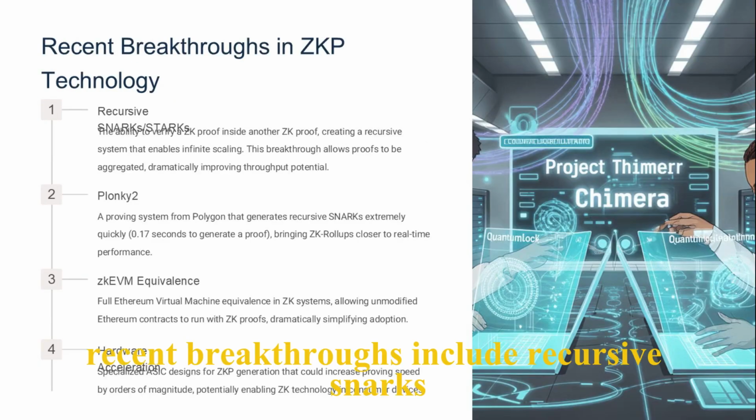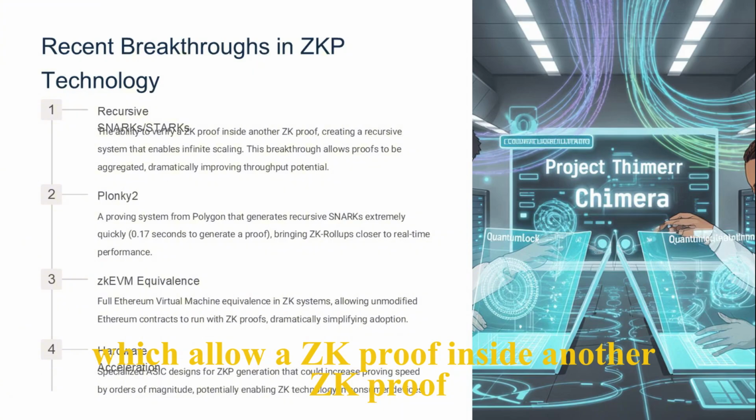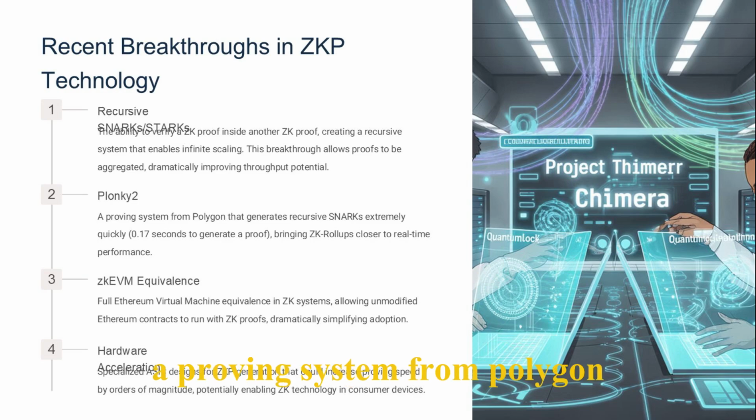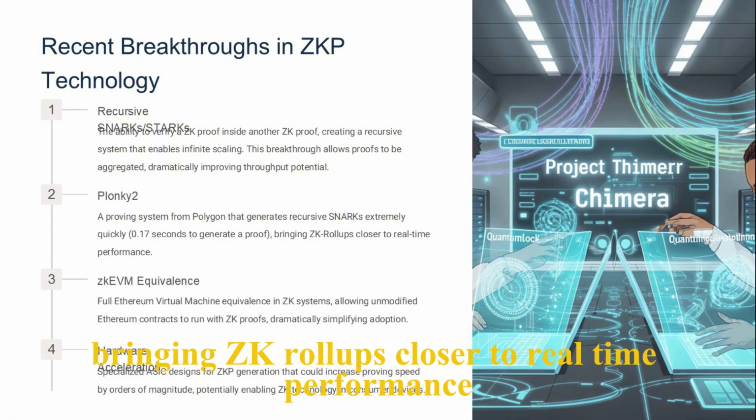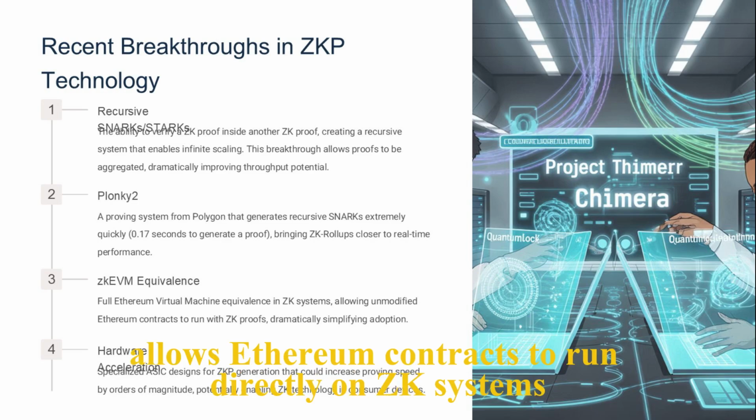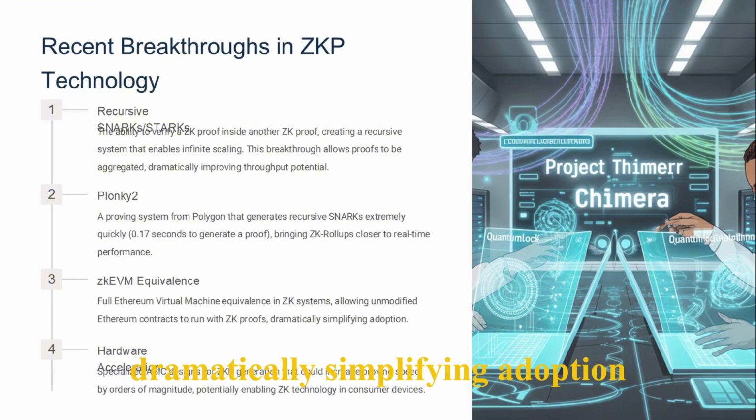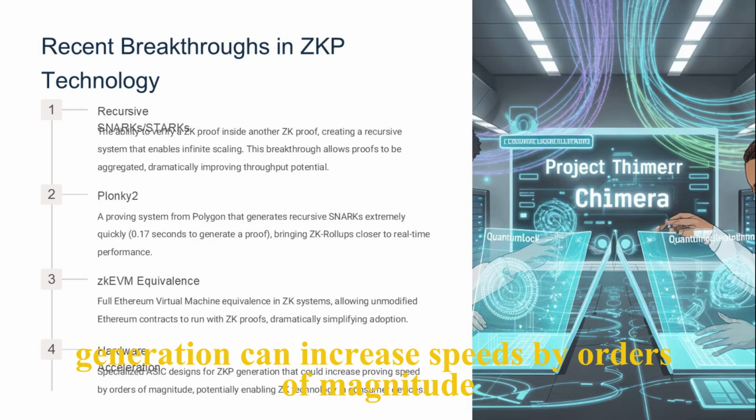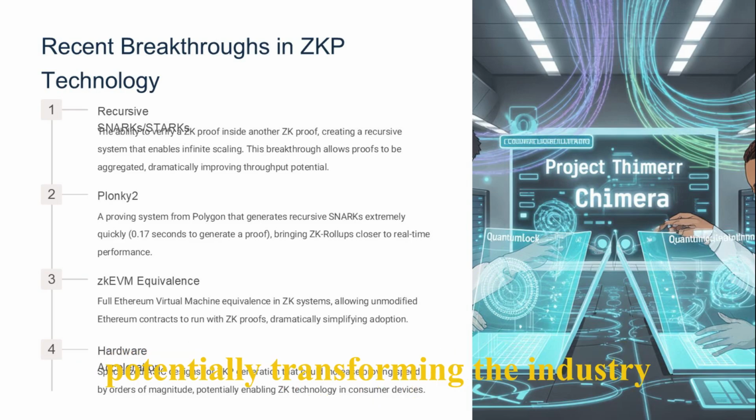Recent breakthroughs include recursive SNARKs, which allow a ZK proof inside another ZK proof, creating a recursive system that enables infinite scaling. Plonky2, a proving system from Polygon, generates proofs extremely quickly, bringing ZK rollups closer to real-time performance. ZK-EVM equivalence allows Ethereum contracts to run directly on ZK systems, dramatically simplifying adoption. Hardware acceleration designs for ZKP generation can increase speeds by orders of magnitude, potentially transforming the industry.